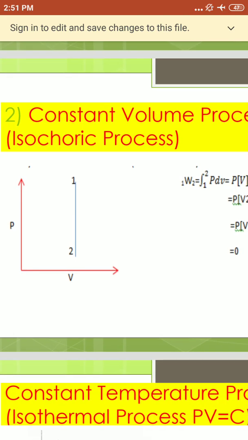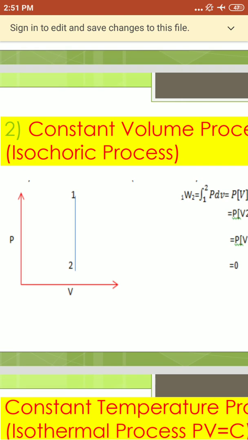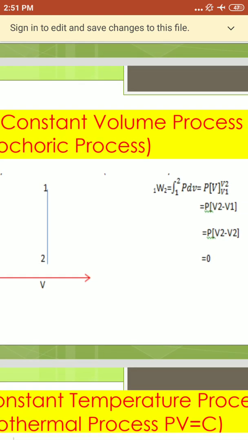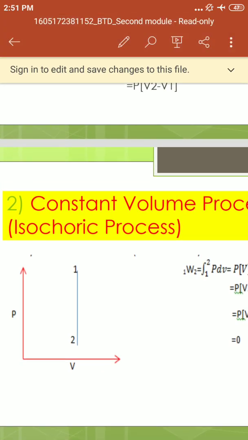Here the pressure changes. What is constant here? Volume. Therefore, we have to take V1 equal to V2, because that perpendicular line is along the x-axis. Okay. Therefore, what is the formula in the constant volume process?